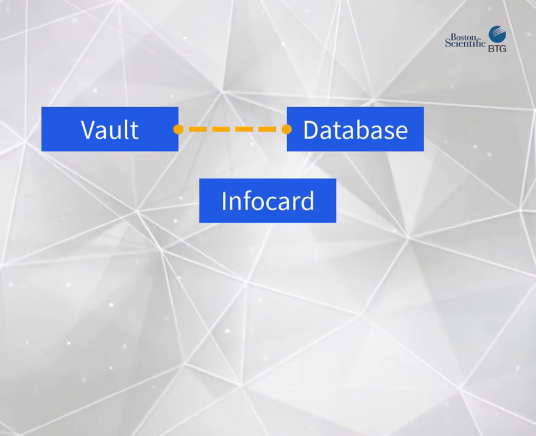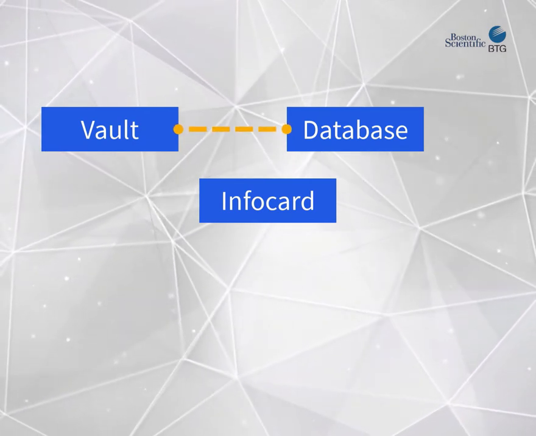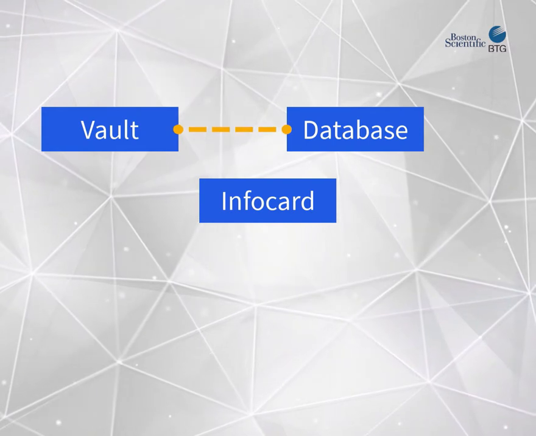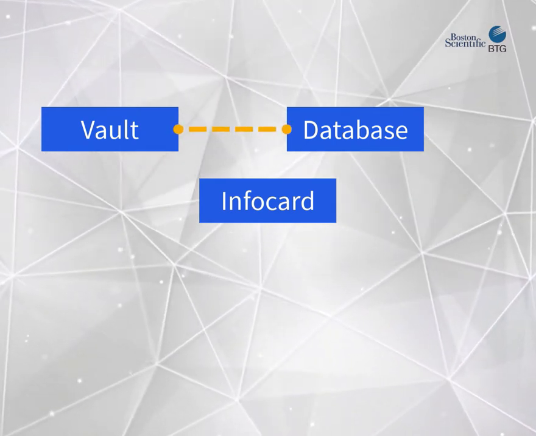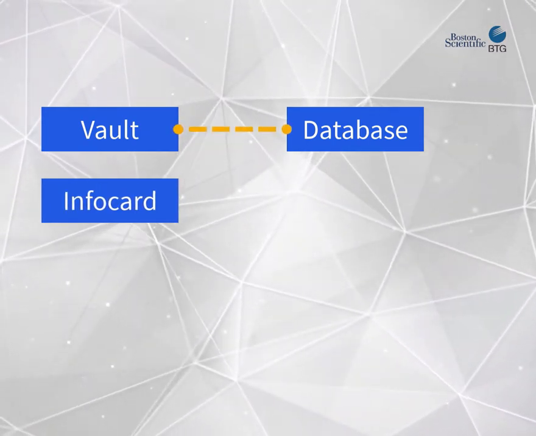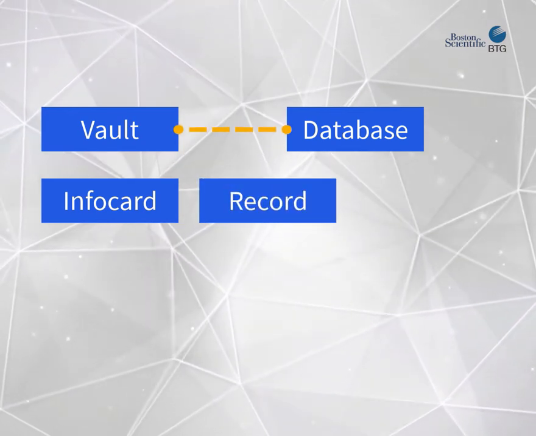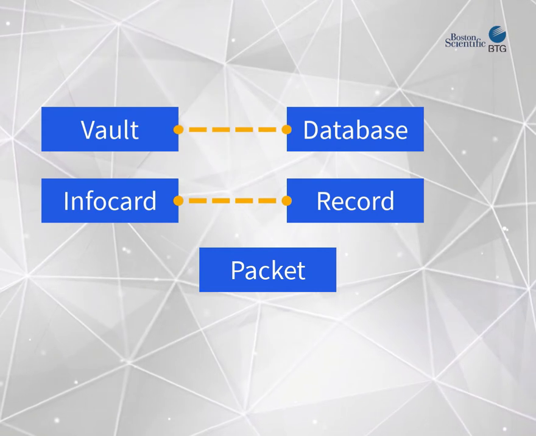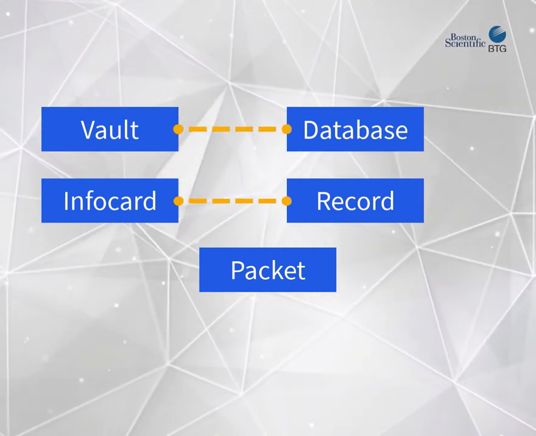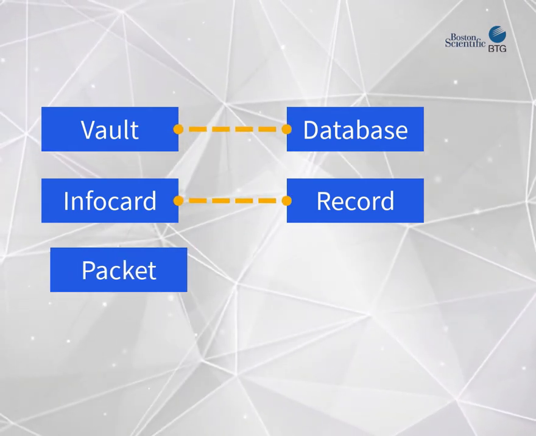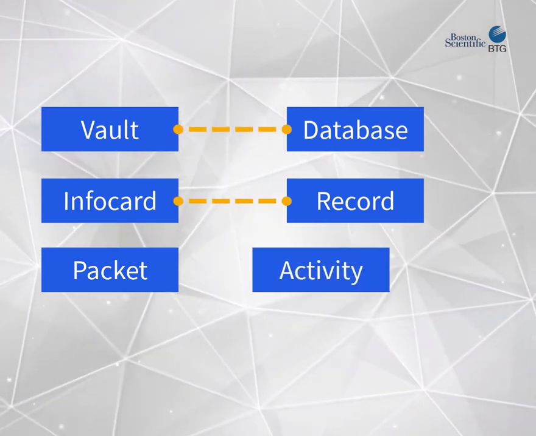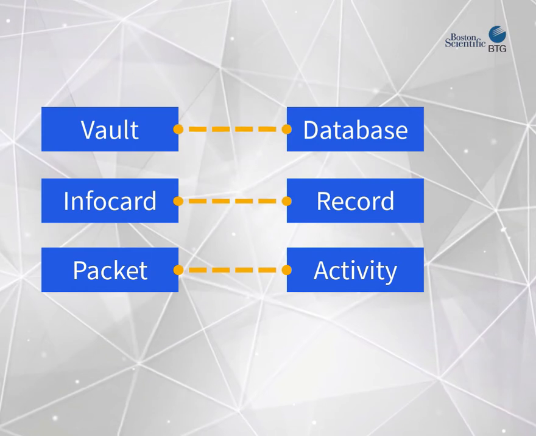InfoCard. Each database entry contains information. For example, a document database record contains the identifier, the title, the effective date, the author, and the document version. MasterControl calls them InfoCards. Packet. A packet is an action in MasterControl to initiate an activity. For example, to create a document change request, you need to start or launch a packet.